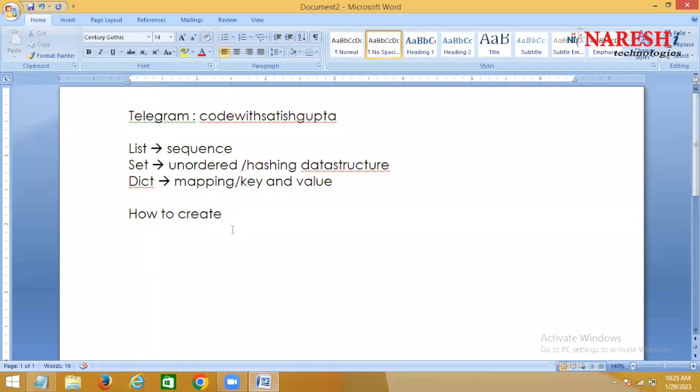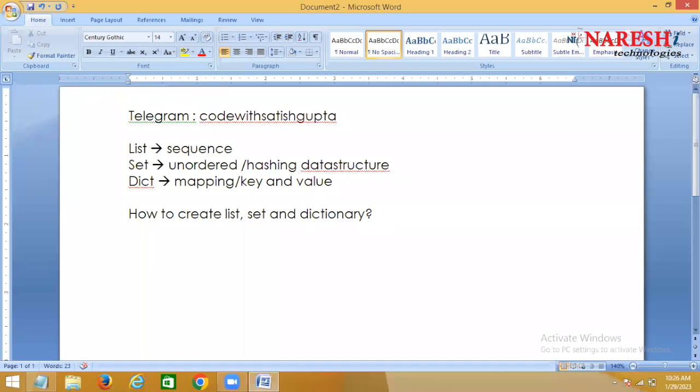Now the question is how to create a list, a set, and a dictionary. You can create these by using some special syntaxes.